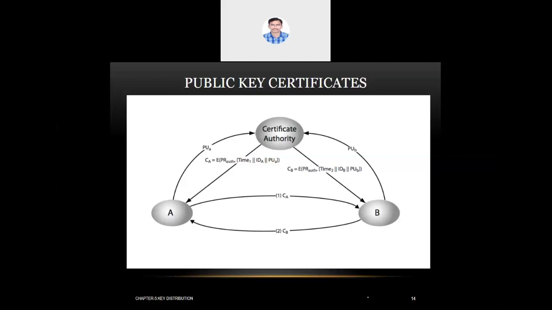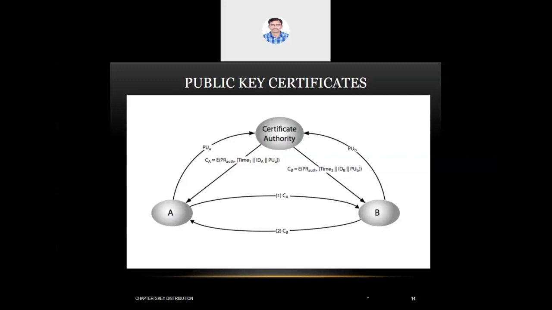decrypt it. The moment B decrypts CA, B comes to know the public key of A, that is, A wants to communicate with B. Similarly, when A decrypts the certificate CB, A comes to know PUB and IDB. A comes to know that node B is sharing his public key with me. So that's how public key distribution works using a certificate authority.